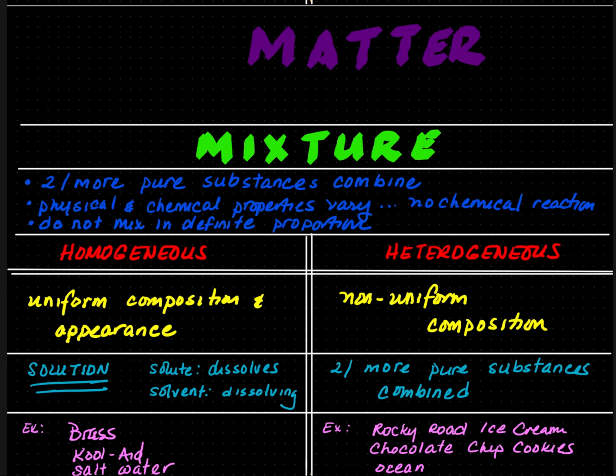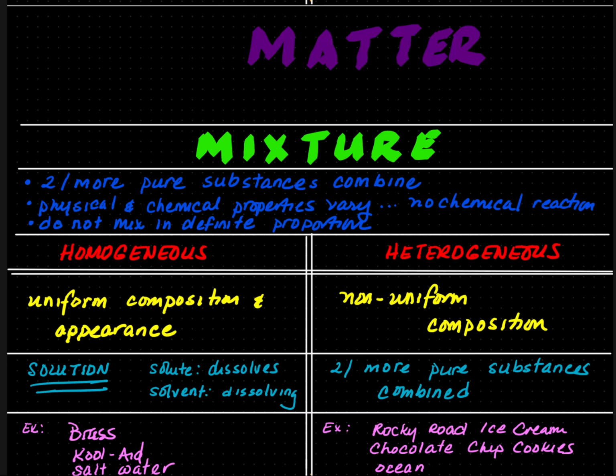Matter can also be categorized as mixtures. A mixture is two or more pure substances combined. The physical and chemical properties vary because there is no chemical reaction, and they do not mix in definite proportion. So for example, if I have sand and water, I could have a lot of sand and very little water, or I could have very little sand and a lot of water. In both cases, this is still sand and water.